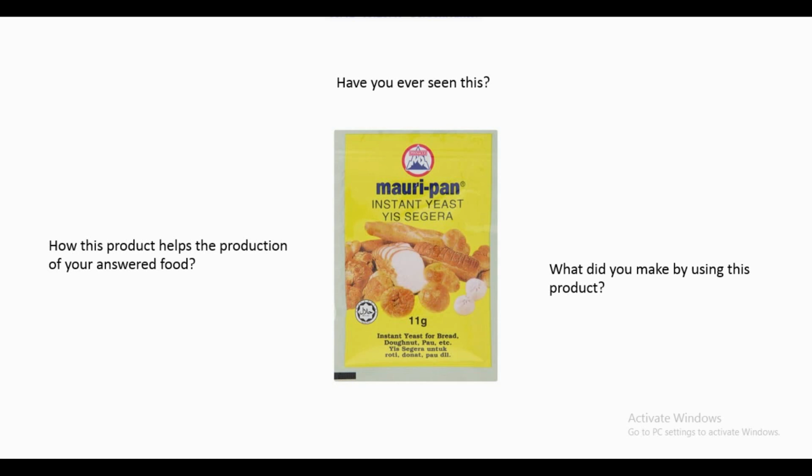Maybe you have seen your sisters or your mothers, or you yourself have used it. How does this product help the production of the food you answered? How do you think this Mauripan, or this instant yeast, helps to make the food that you mentioned just now?